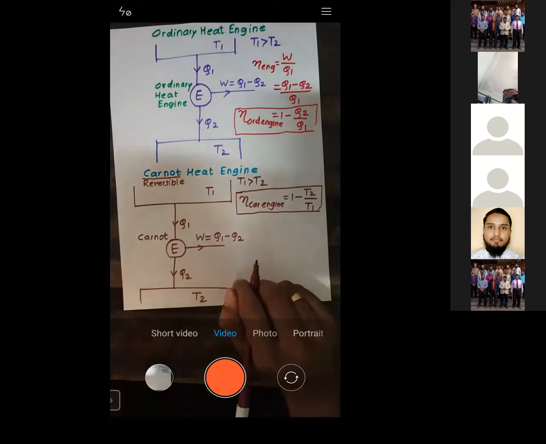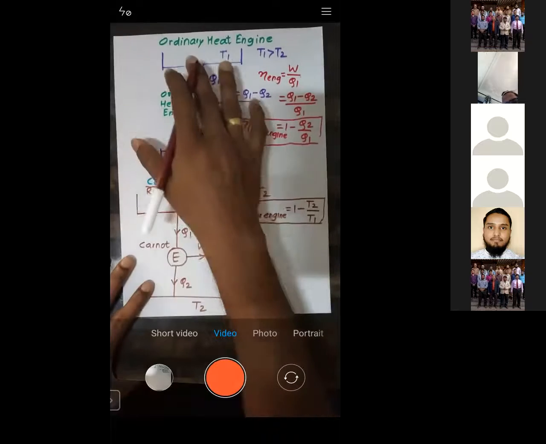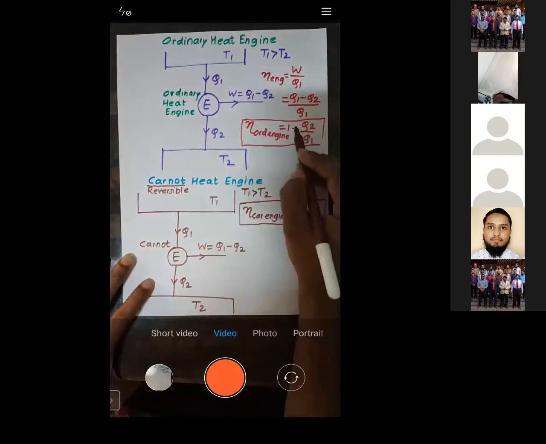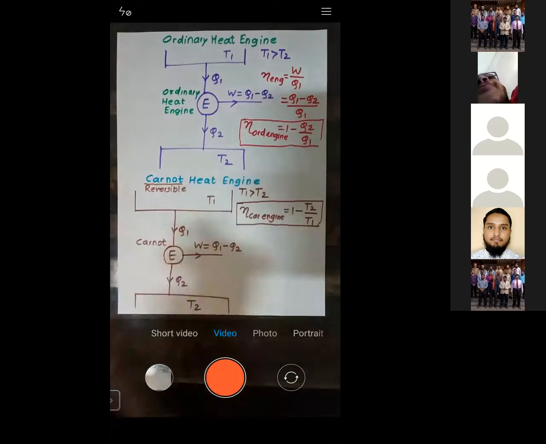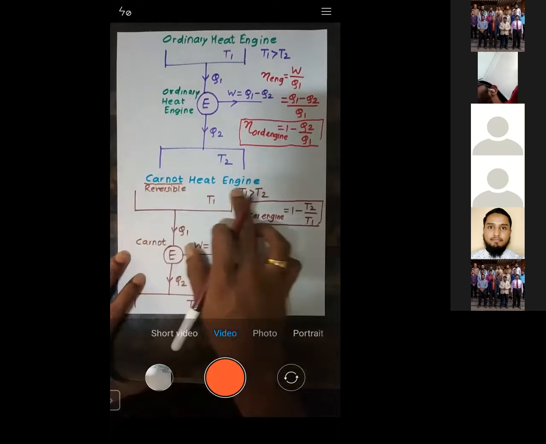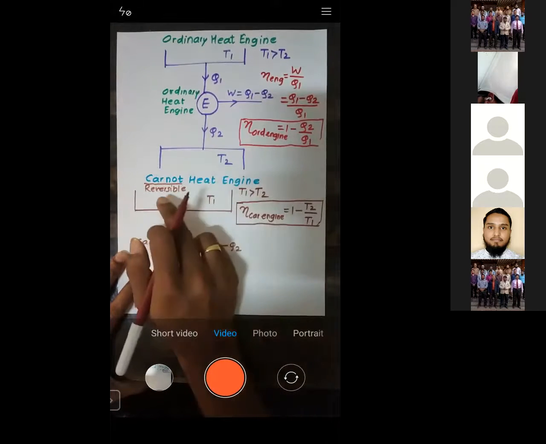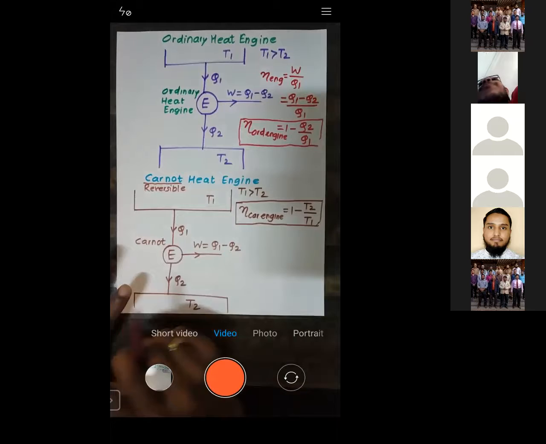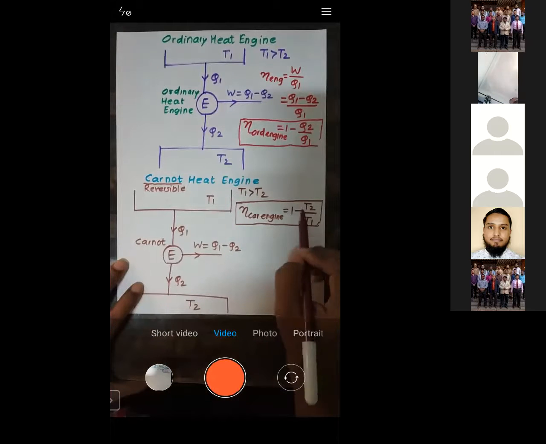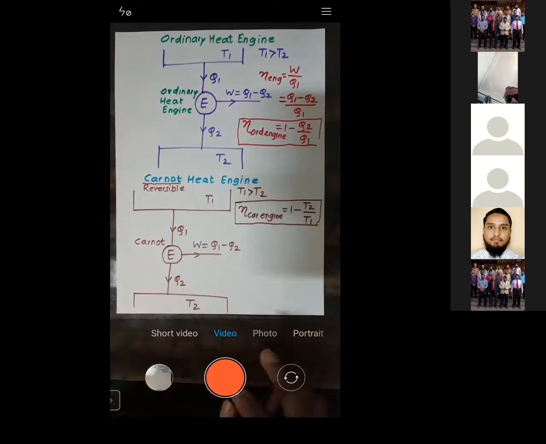Try to understand. If it's an ordinary heat engine, it's simply 1 minus heat rejected upon heat supplied. But if it's a Carnot heat engine, which is also known as a reversible heat engine, the formula is 1 minus minimum temperature upon maximum temperature. That's all. Is that okay?